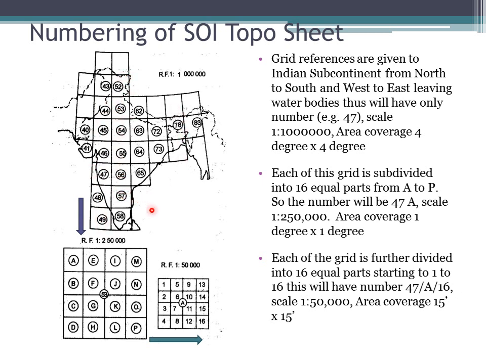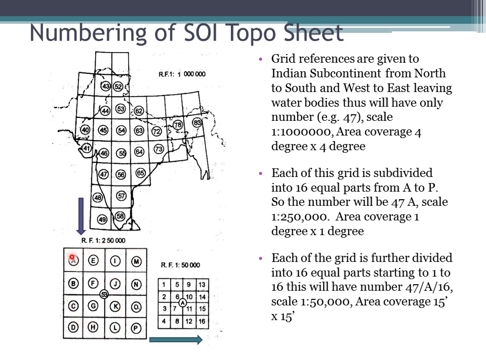Now this grid is readily available, the catalog is available, you don't have to worry. So the RF of this is 1:250,000. Now this entire 47 is further subdivided into 16 parts. See, I have written here 53, that can be somewhere here, but it doesn't make much difference whether it is 53, 57 or 47. Try to understand that this is for 1:250,000.